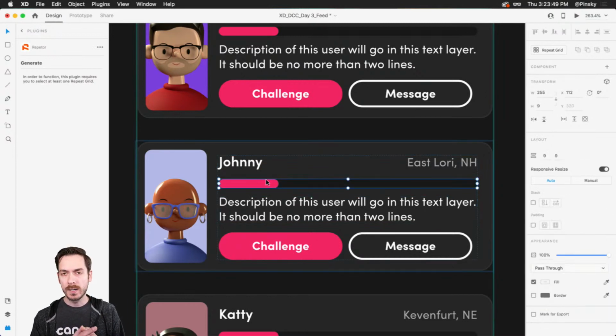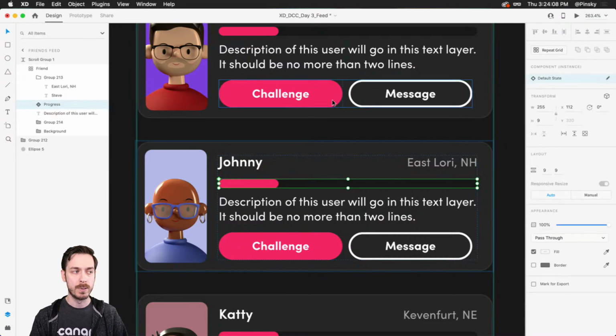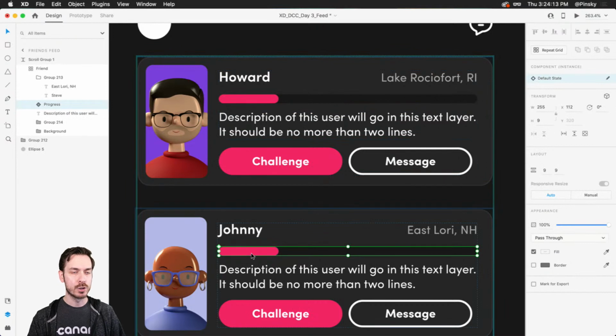Now, going back to what we were talking about earlier, I forget who it was that asked in the chat about component states inside of a repeat grid. What you want to do in this case, if you do want to override certain elements, is turn it into a component. So I have the progress group selected. I'm going to press the plus button over to the right to turn this into a component. You can do it in any repeat grid cell, and it's going to automatically turn it into an instance of the main component. This is a fairly recent change, because sometimes inside of a repeat grid, there would be at least one main component.